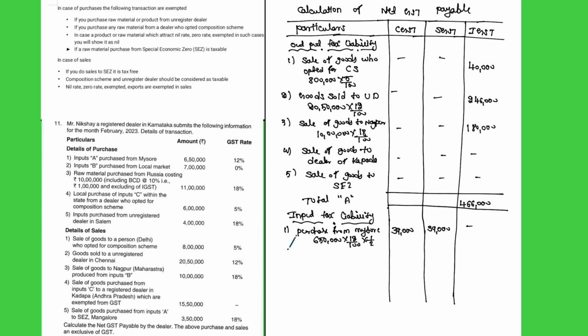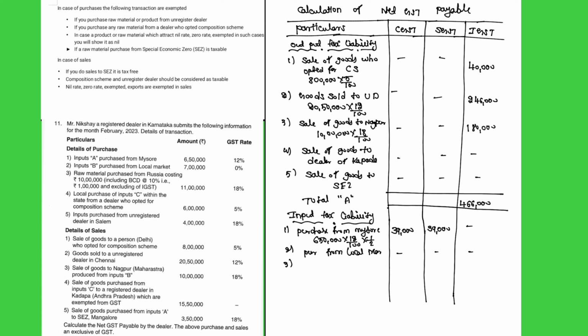Second transaction, purchases from local markets. The amount they have given is 7 lakhs, but the GST rate is 0%. So we'll get 0 only.